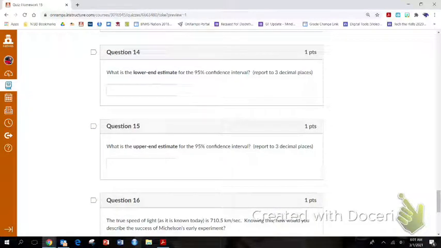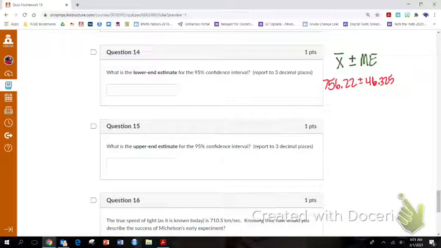So the confidence interval on your formula sheet will say x bar plus or minus margin of error. X bar is the sample mean, so it's 756.22 plus or minus margin of error, which we said was 46.325. The lower bound is just when you subtract, and the upper bound is when you add.